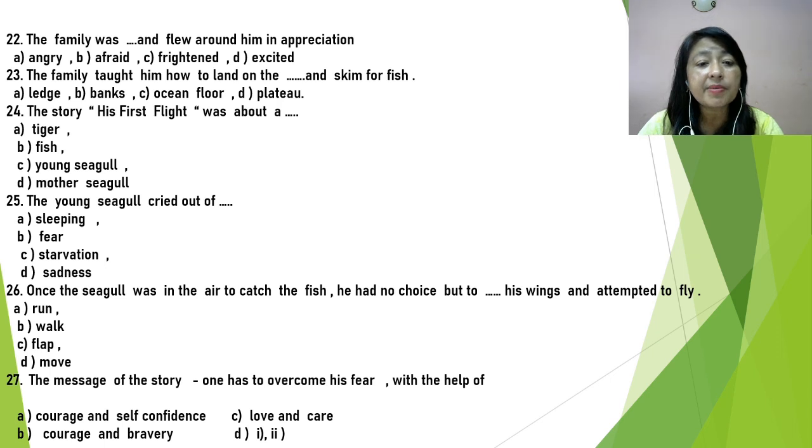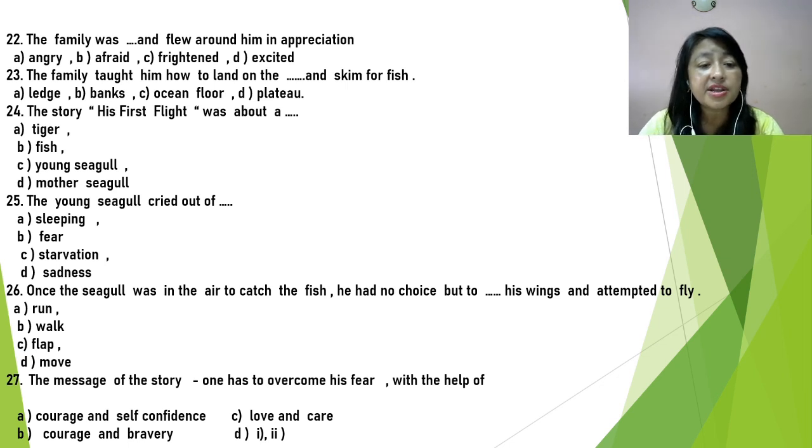Question 23. The family taught him how to land on the deck and skim for fish: ledge, banks, ocean floor, or plateau. So, the family taught him how to land on the deck, meaning ocean floor, and skim for fish. 24. The story His First Flight was about a tiger, fish, young seagull, or mother seagull. The story His First Flight was a story about the young seagull.